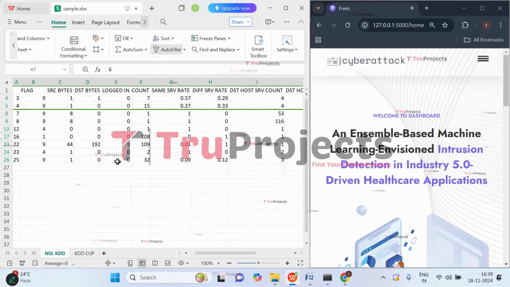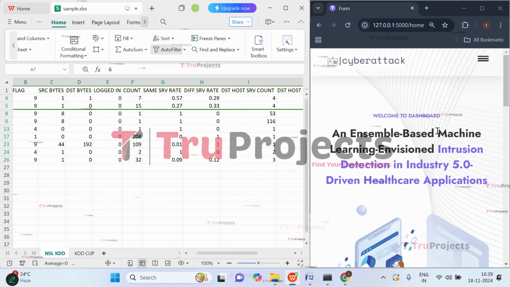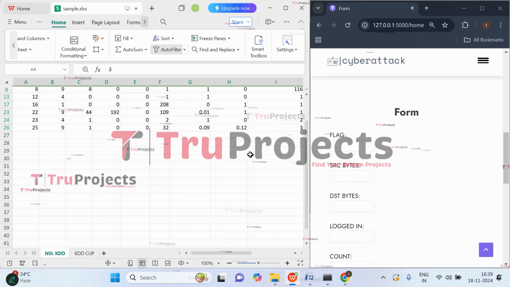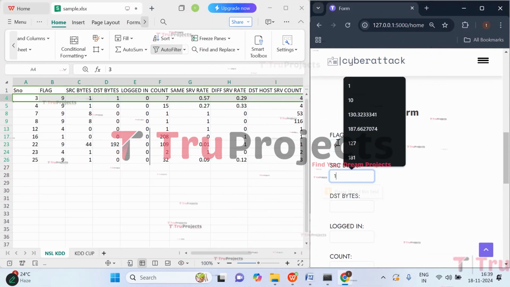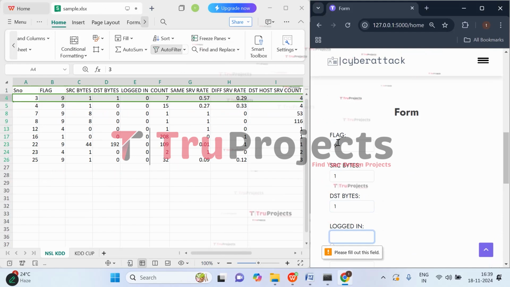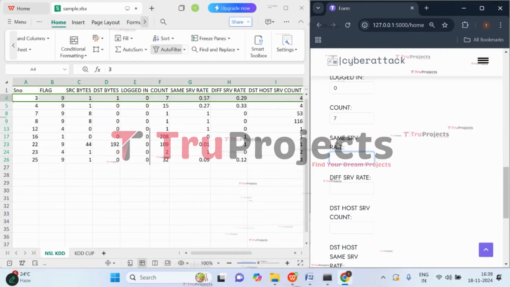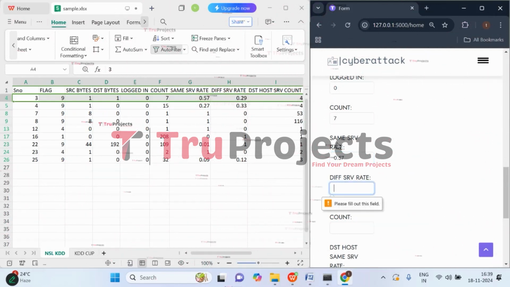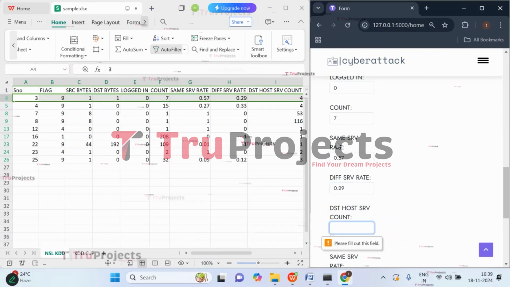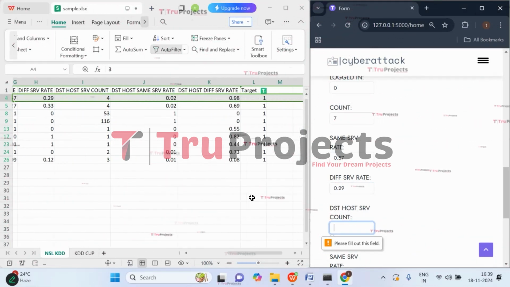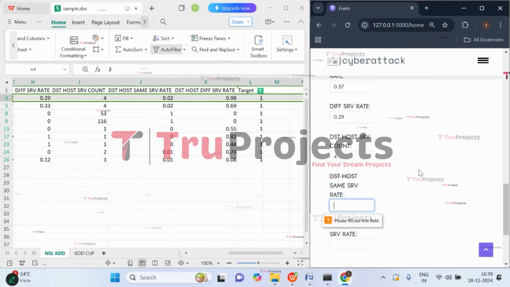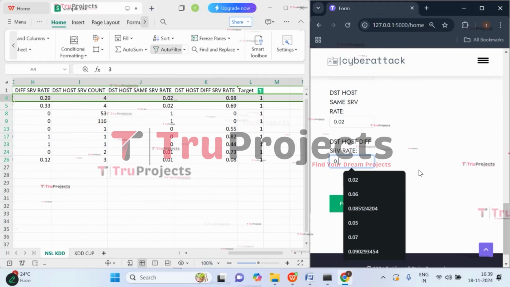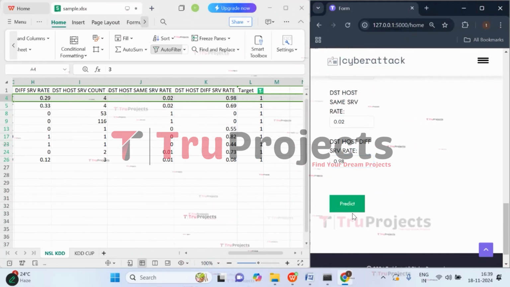Let's check with class 1. Click on OK. Let's enter the first case of class 1, where flag value is 9, SRC bytes are 1, destination bytes are 1, logged in value is 0, count is 7, same SRV rate is 0.57, different SRV rate is 0.29, destination host SRV count is 4, destination host same SRV is 0.02, destination host different SRV is 0.98. Now click on predict.